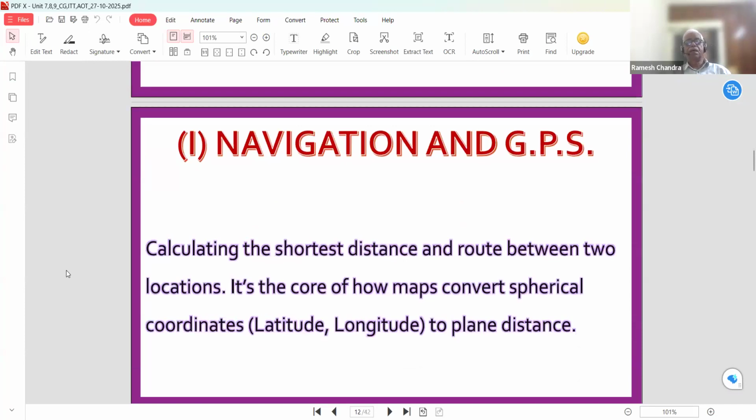Calculating the shortest distance and route between two locations. It is the core of how maps convert spherical coordinates. A new keyword is used here, the spherical coordinates. I will discuss spherical coordinates in this session in the introduction to trigonometry, that is, how we can convert Cartesian into spherical coordinates. And here we can use spherical coordinates to find the location of some object.